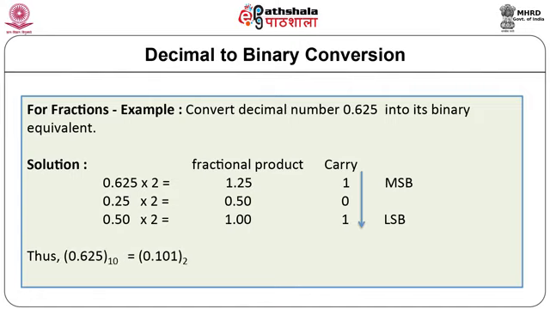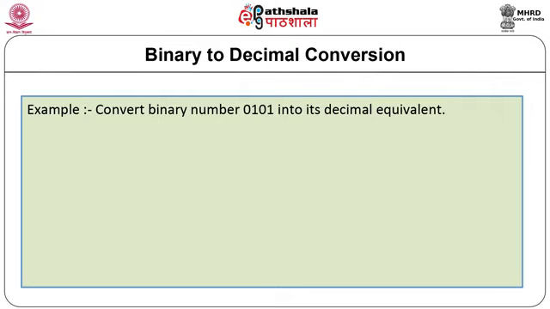The carries are taken in downward direction from top to bottom. Thus, 0.625 in decimal can be represented as 0.101 in binary. Now consider binary to decimal conversion.